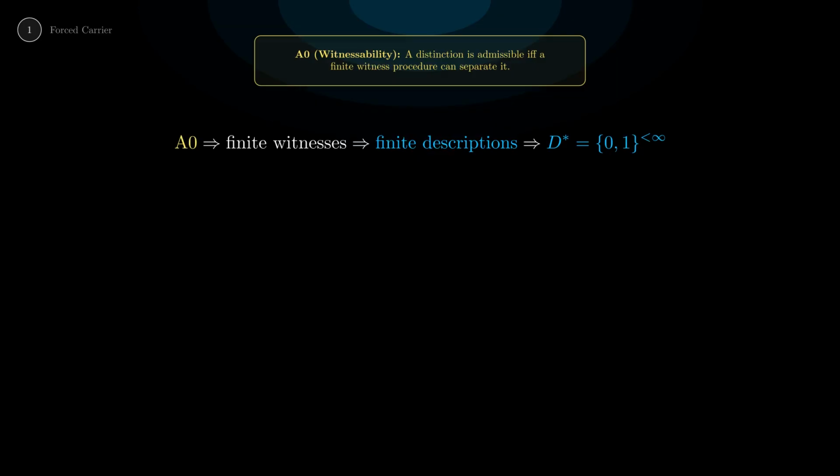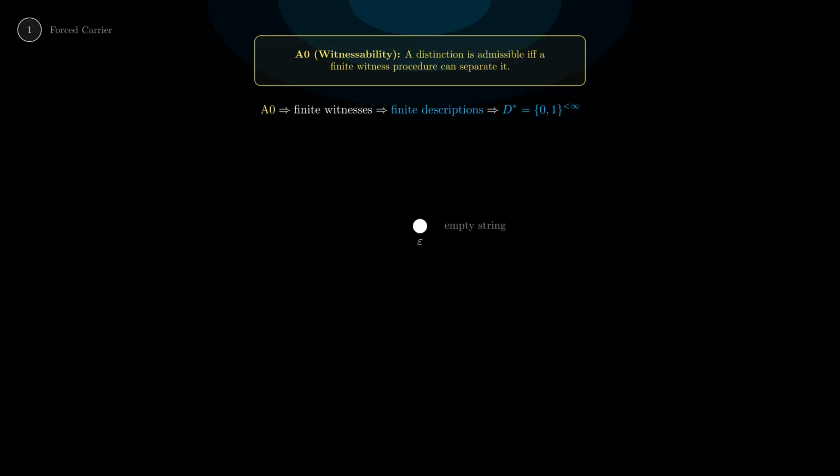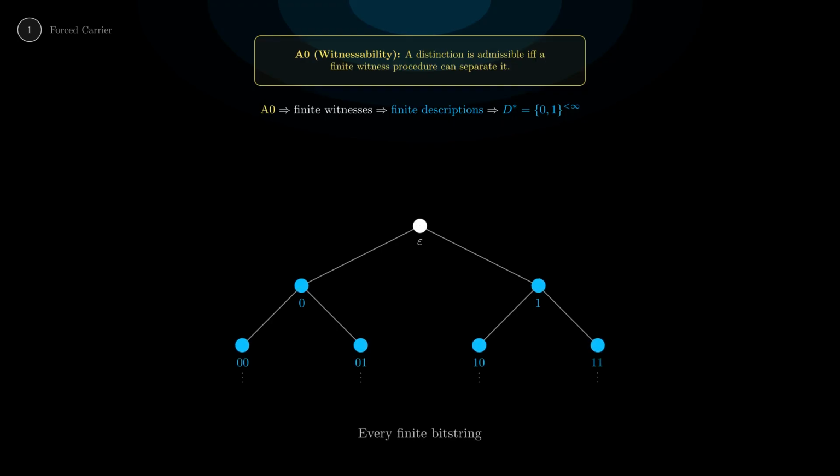Finite descriptions over an alphabet. The minimal, non-trivial alphabet has two symbols, 0 and 1. So the carrier set is forced to be D star, the set of all finite bit strings. Look at this binary tree. The root is the empty string epsilon. Every finite bit string lives somewhere in this tree. This is our entire universe of describable objects.